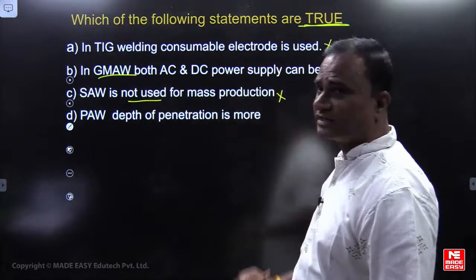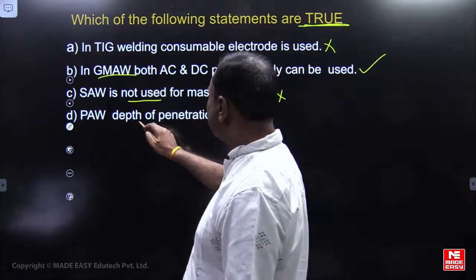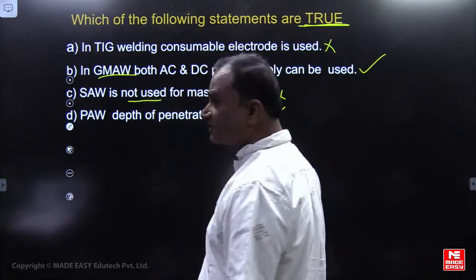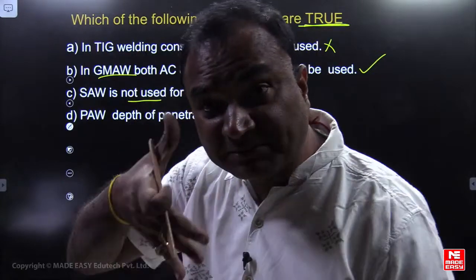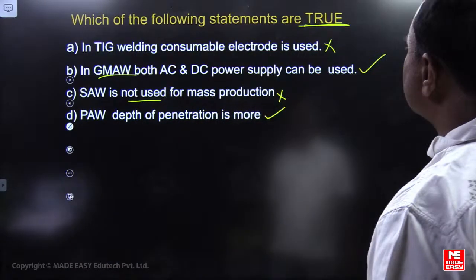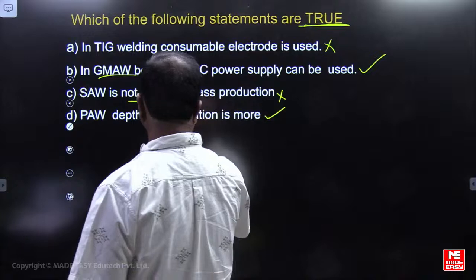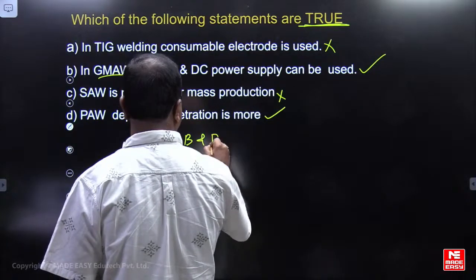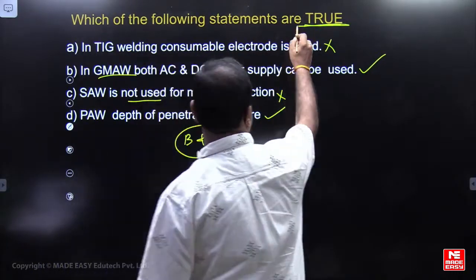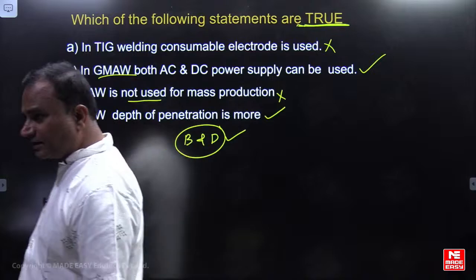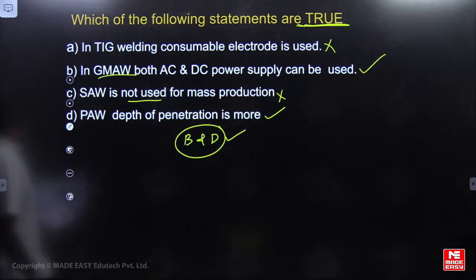That's why it is not a correct statement. Plasma arc welding, depth of penetration is more. It is correct. So B and D will be the true statements.